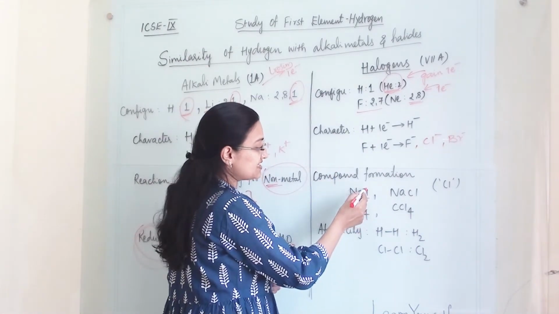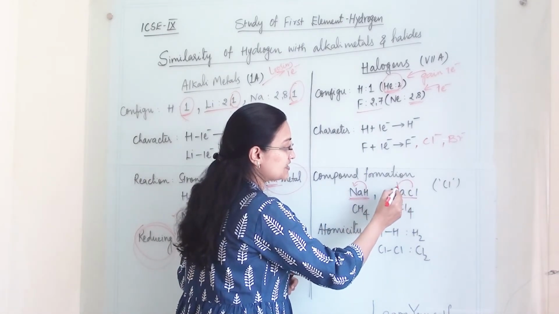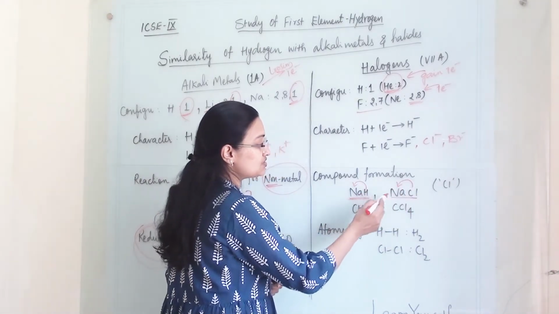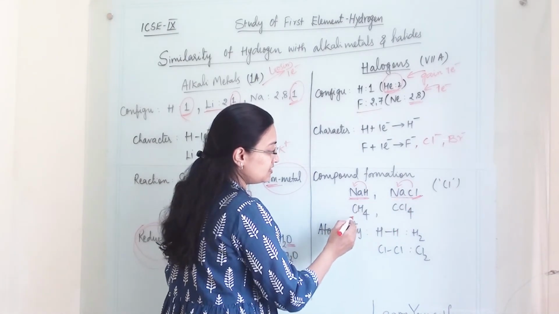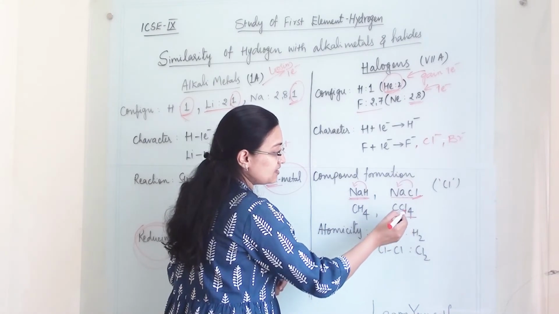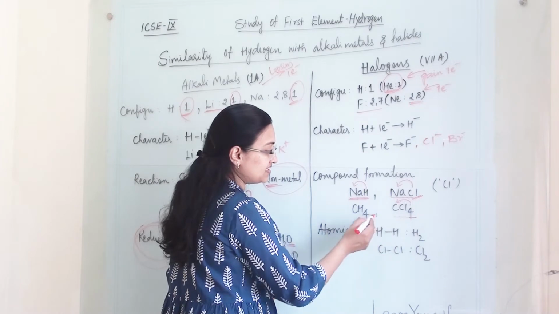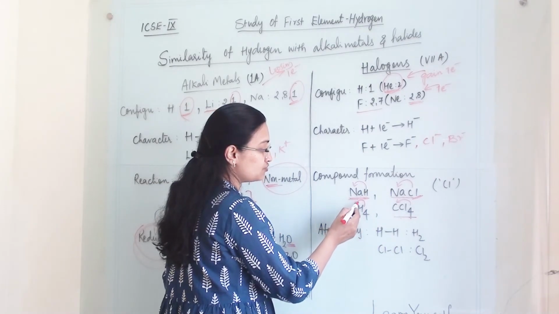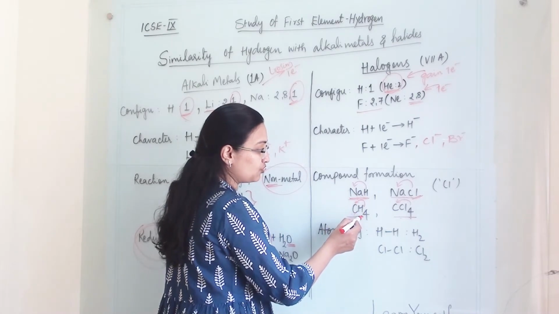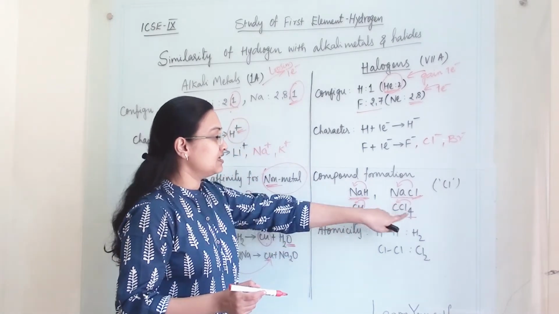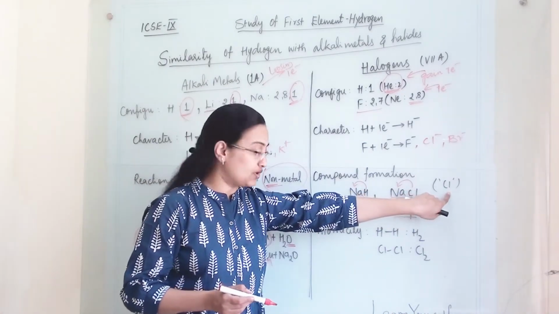Here hydrogen has combined with sodium. Similarly, chlorine has combined with sodium. So it shows the same character as the chloride ion. Here chlorine has combined with carbon and formed CCl4, carbon tetrachloride. Similarly, hydrogen has also combined with carbon and formed methane, CH4. So it shows similar character to chlorine. Here we have compared hydrogen with chlorine.